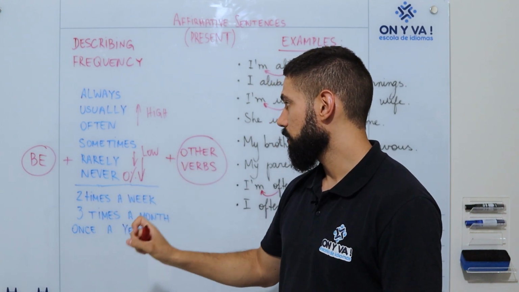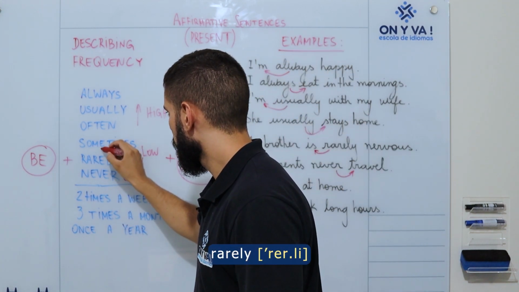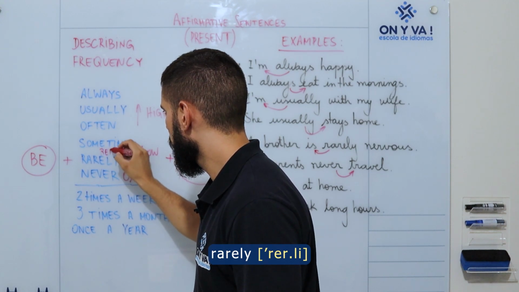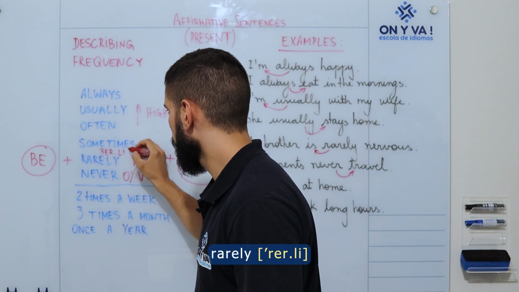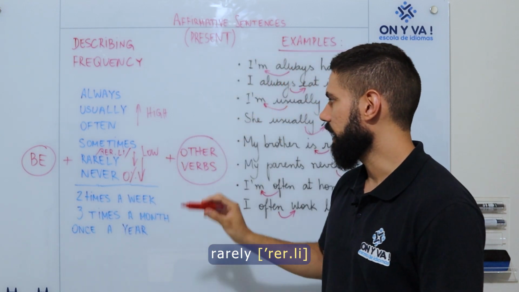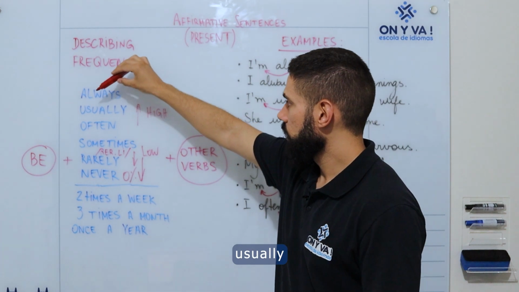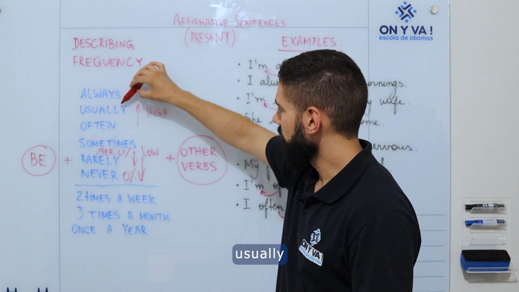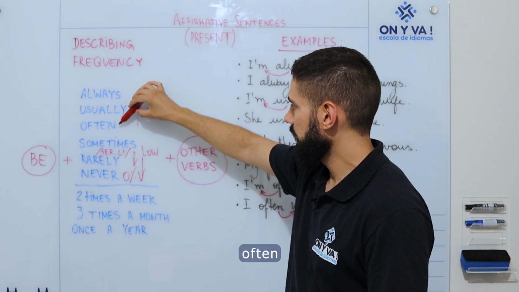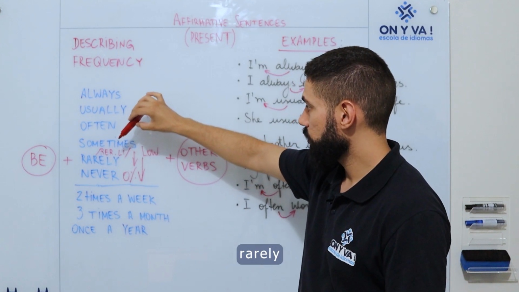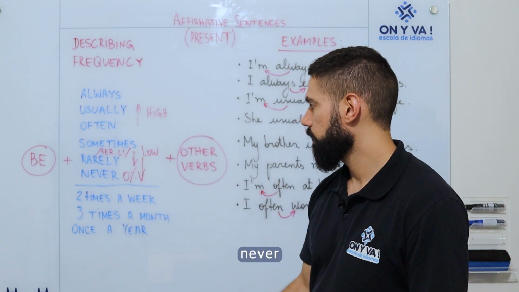No, say rarely. Rarely. Always, usually, usually. Often, sometimes, rarely, never.